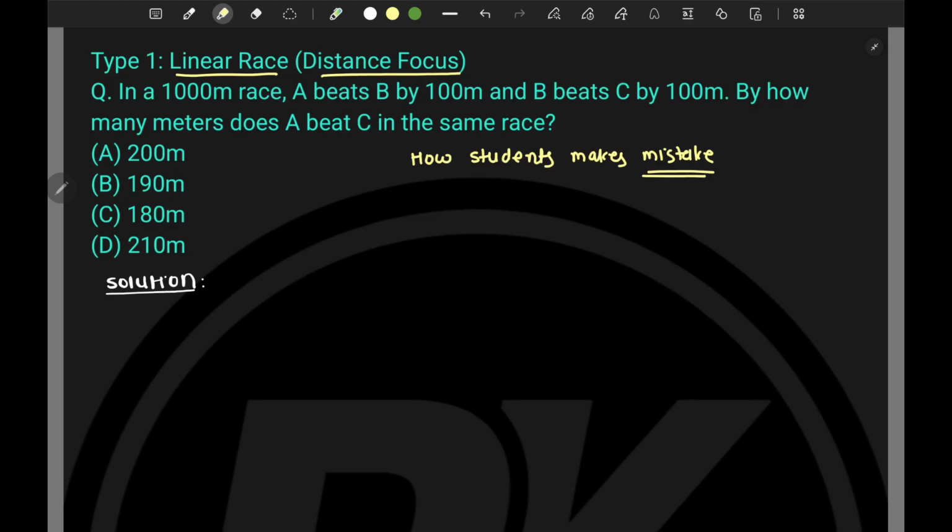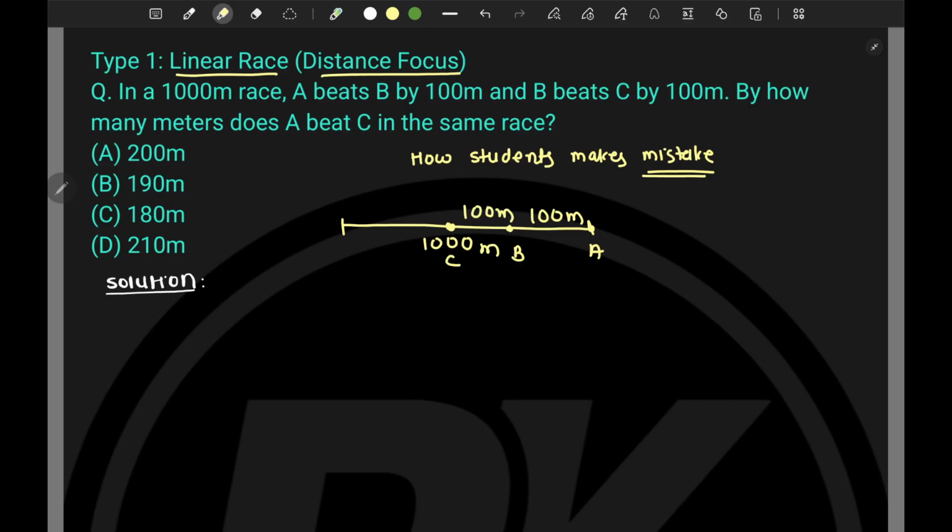Generally, how students approach this problem, that I'm going to explain. So in a 1000 meter race, students will plot this. A beats B by 100 meter, that means A reached here and B is somewhere here, A beats B by not 1000, it's 100 meter, and B beats C by 100 meter. That means the distance between B and C will be again 100 meter.